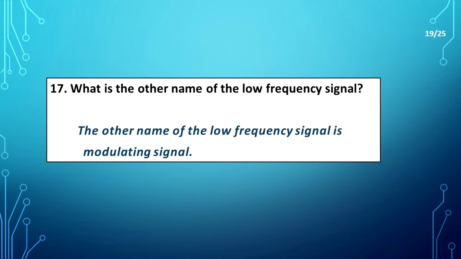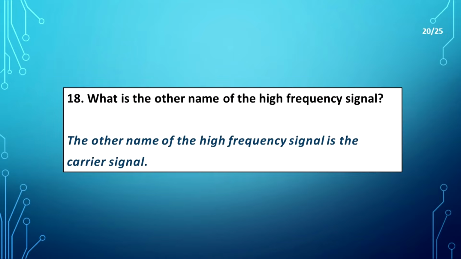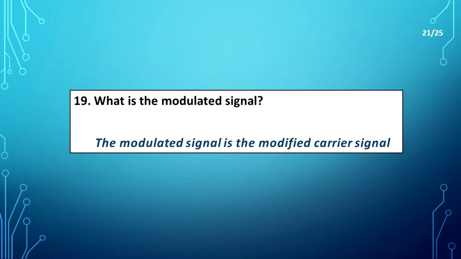What is the other name of the low frequency signal? The other name of the low frequency signal is the modulating signal. What is the other name of the high frequency signal? The other name of the high frequency signal is the carrier signal. What is the modulated signal? The modulated signal is the modified carrier signal.